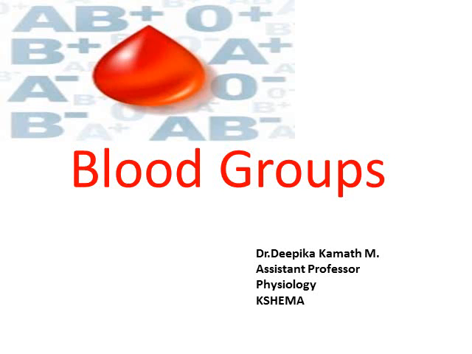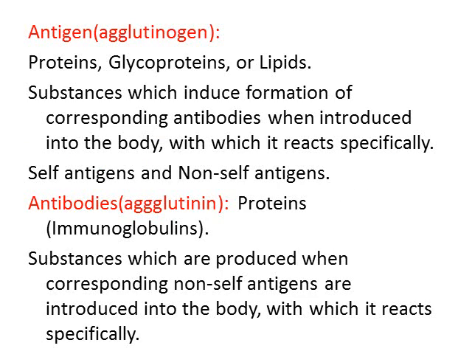Good morning, everybody. Today we'll be discussing blood groups. When we discuss blood groups, we have to remember two important terms. They are antigens and antibodies. Antigens are nothing but agglutinogens. And what are they made up of? They could be proteins, glycoproteins, or lipids.